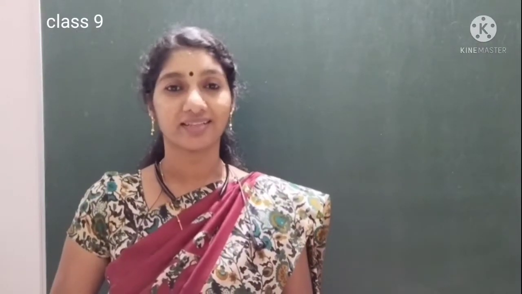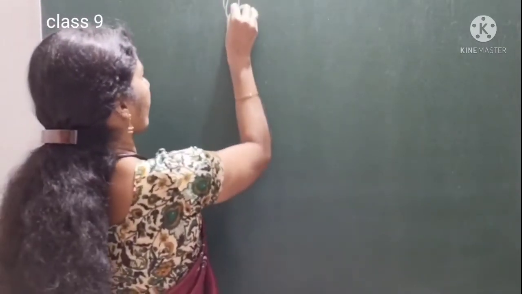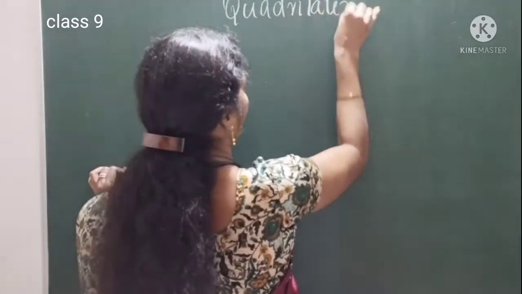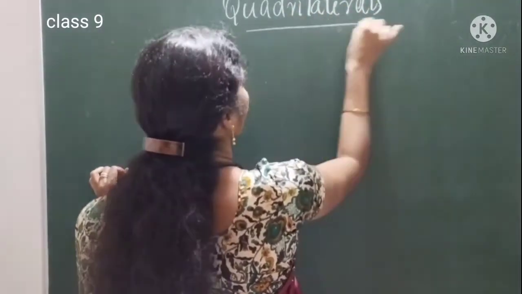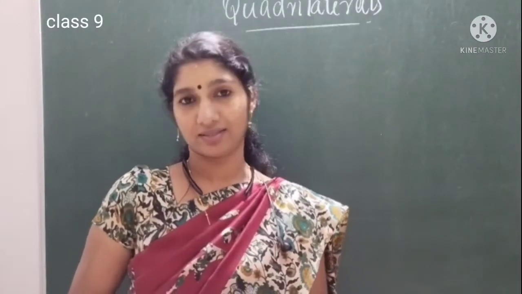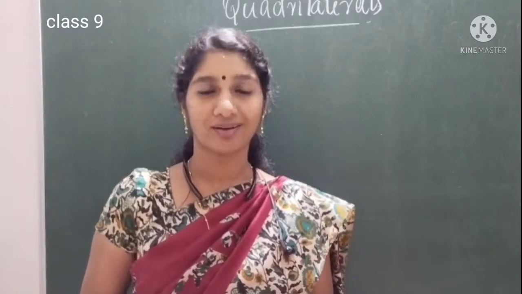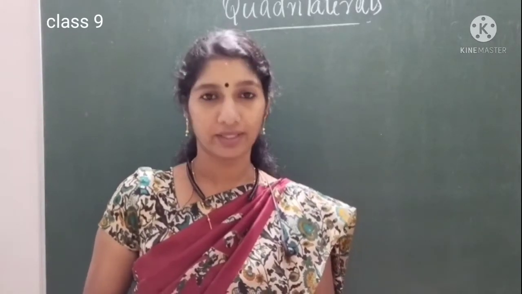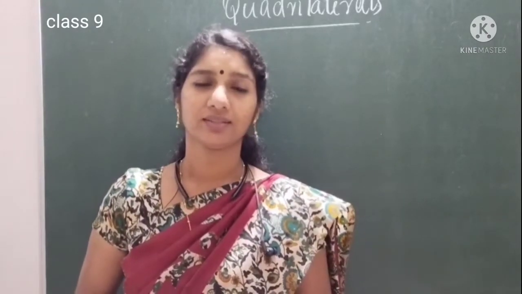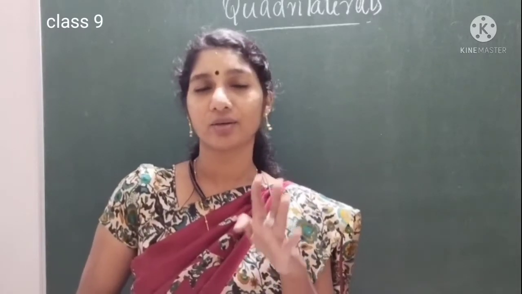Now we are going to start a new chapter, that is quadrilaterals. You know what is meant by quadrilaterals? You studied about polygons, no? Triangle, quadrilateral, pentagon, hexagon, heptagon, like this you studied. So what is the quadrilateral? A polygon with four sides, we can call it as a quadrilateral.